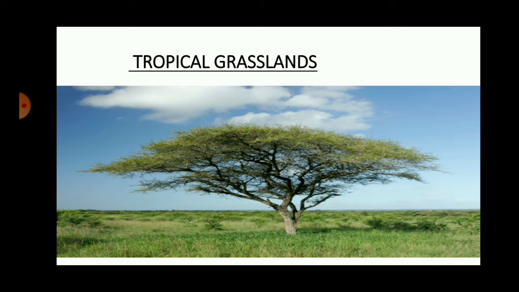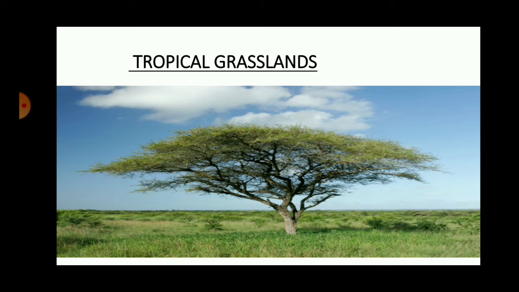tall grasses here. In your textbook you can see grass grows so tall that even an elephant can hide in this tall grass. Now if a tree is seen here, it will be in the form of acacia. Tall grasses will be seen, and here and there you can see some date palm trees. The trees here have fire resistant bark and they have water resistant efficiency.